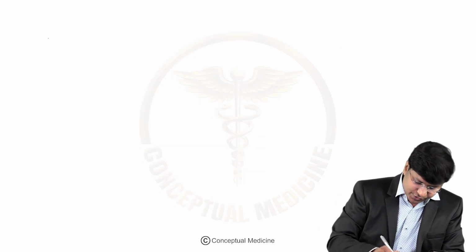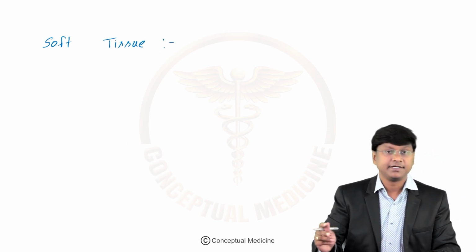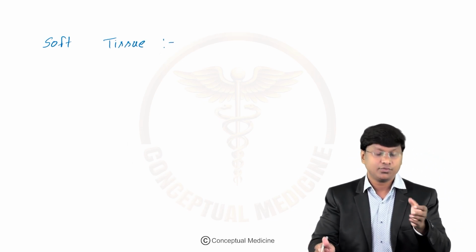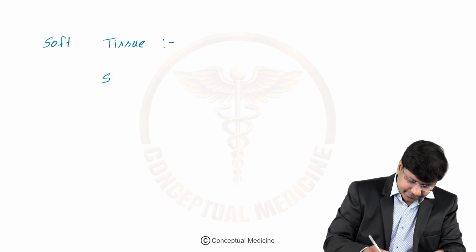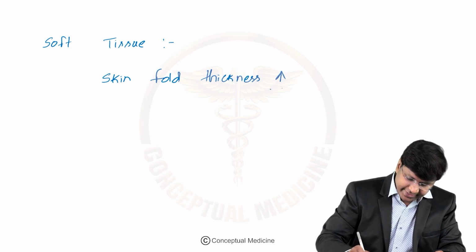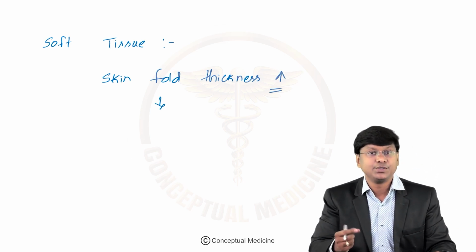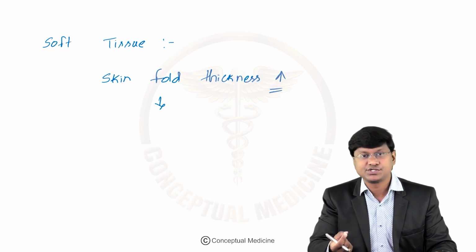And you take the soft tissue manifestations. Please remember this increased growth hormone will come and act on the skin. So what will happen to your skin fold thickness? The skin fold thickness will increase, right? And what is it that you have within the skin? You have the presence of the sweat glands.